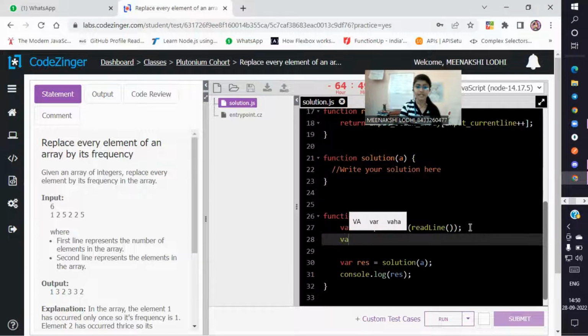Then let another variable be arr, in which I am calling the readline function.